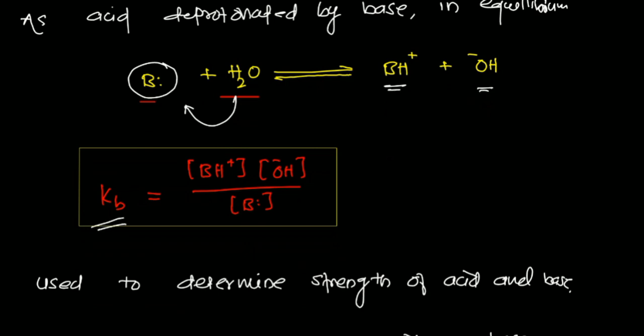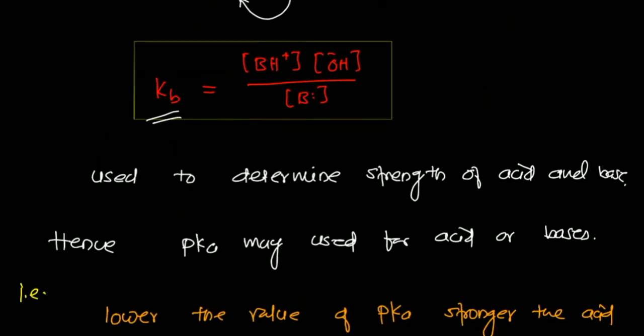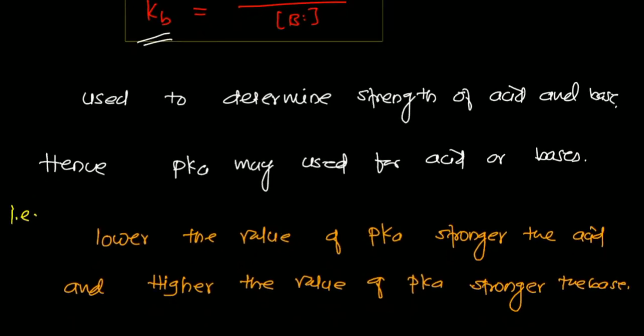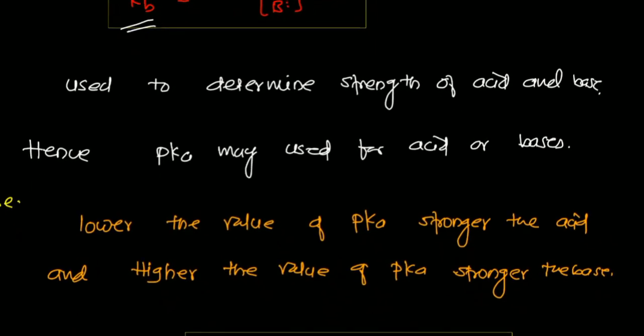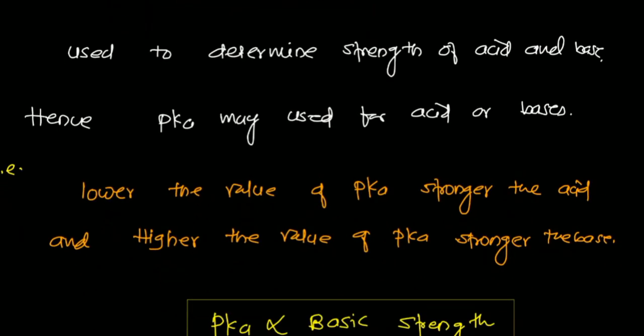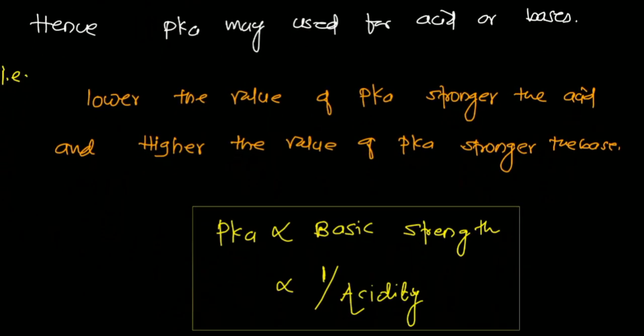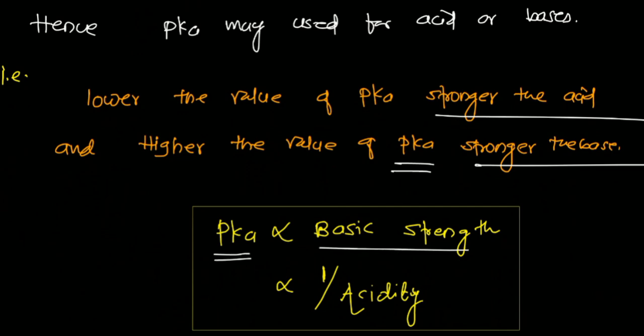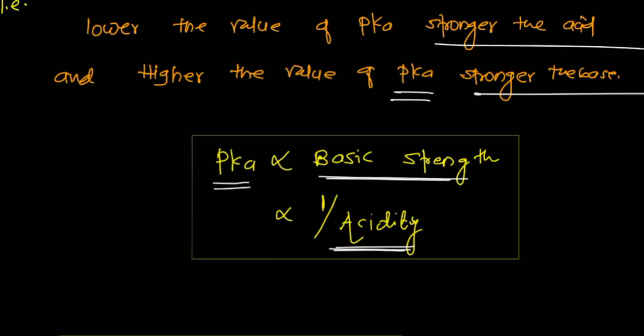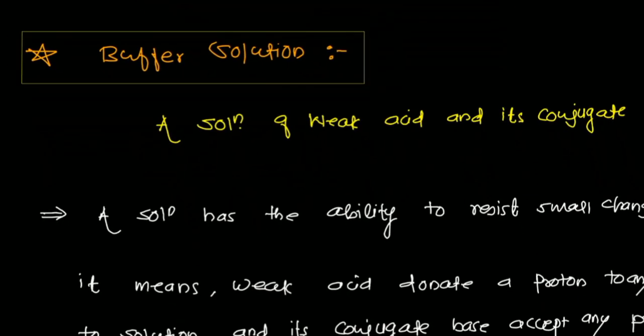Here the equation will be Kb is equal to BH plus into OH negative ion divided by B. This equation is used to find the strength of acids as well as bases. Hence pK is used for both acids and bases. The pK relates to acidity as well as basicity. The lower the value of pK, the stronger the acid, and the higher the value of pK, the stronger the base. So pK is directly proportional to basic strength and inversely proportional to acidic strength. Must remember that.